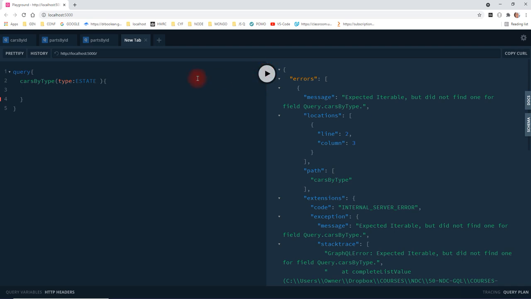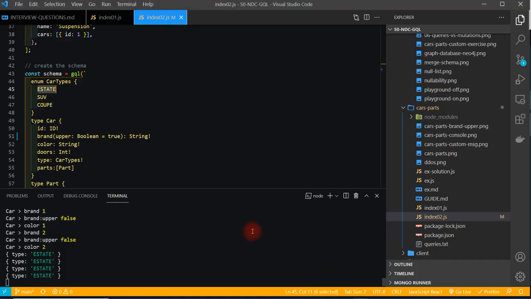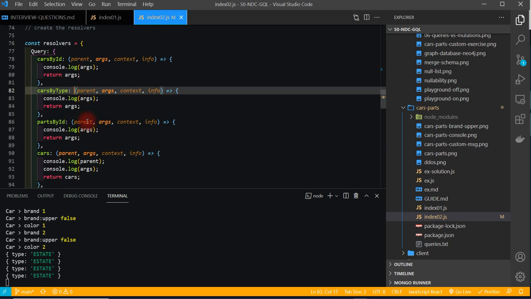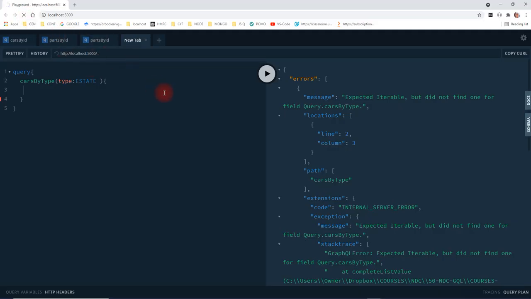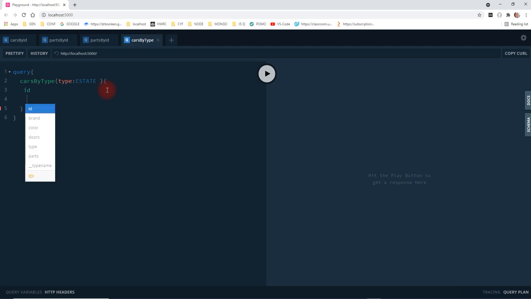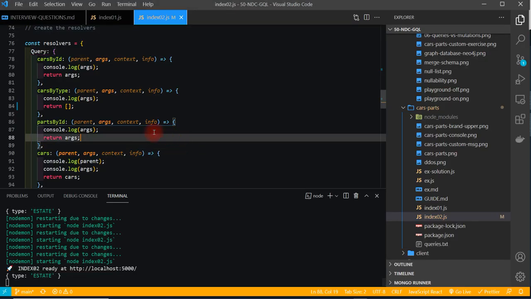Let's do this. And if we go back into the query, it could well be that the query is not giving us back what we want. Cars by type is actually expecting an iterable. So let's make it an array. Refresh. And run that back. It obviously needs some fields now. And let's do type. Cars by type, that's empty because that's not being resolved. So that's why it works down here.